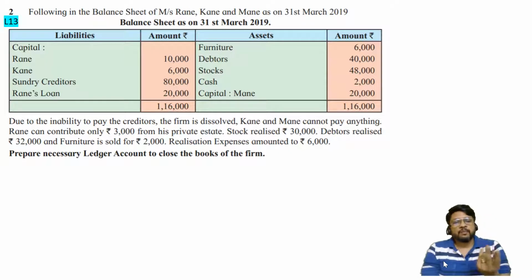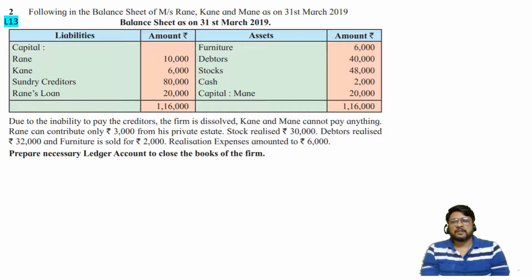This is the second problem in which I am going to consider the situation of all partners being insolvent. In the previous problem I considered the steps to be followed, how the usual method of dissolution is changed when all the partners are insolvent. Now we are going to consider one more variety of problems in the same situation. Let us start with the problem.